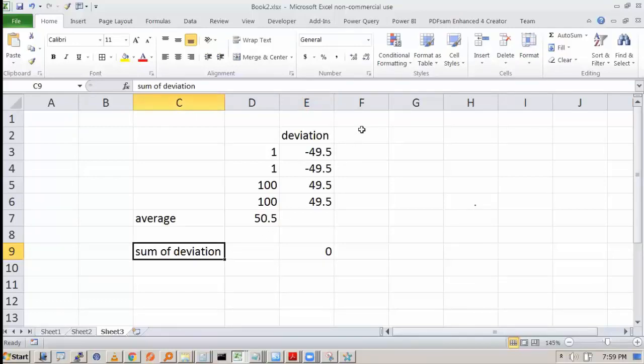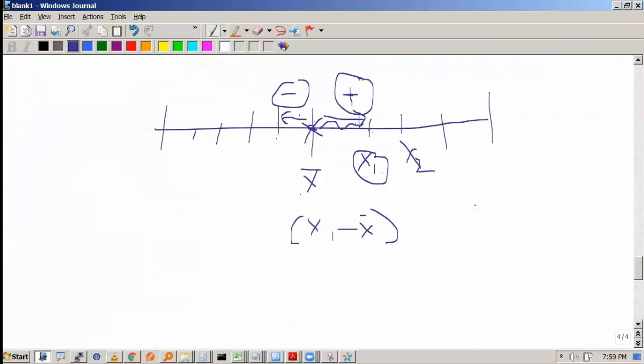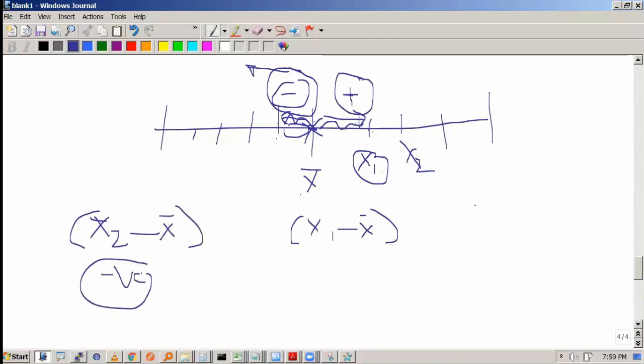So in statistics, what do we say? This is definitely a deviation. This is definitely away from the mean. So rather than thinking of it as negative, we will make it a positive number. How can we make it a positive number? Suppose I want to make x2 minus x bar positive. This was negative. There are multiple ways to do it.